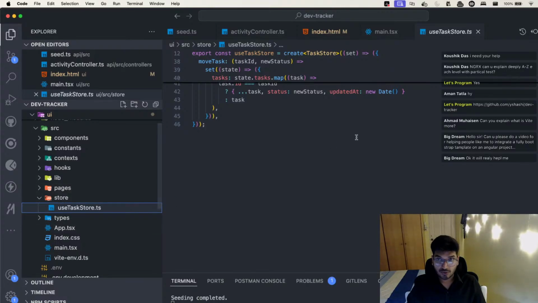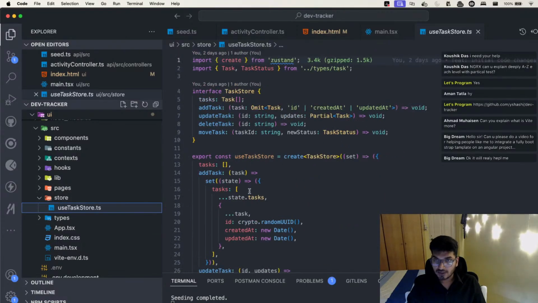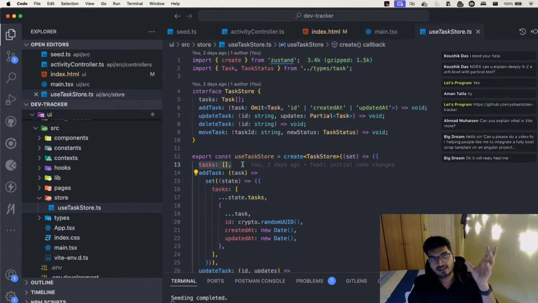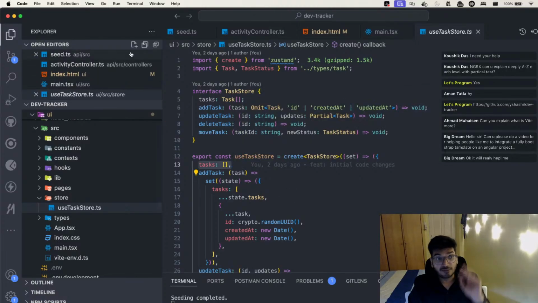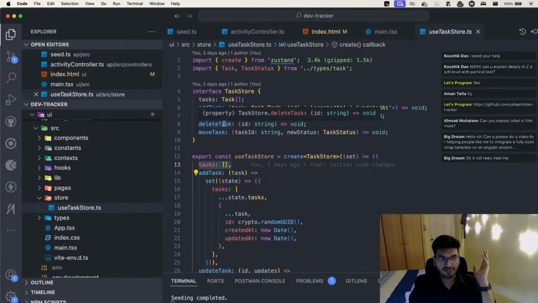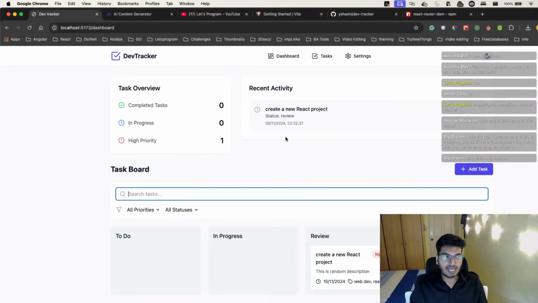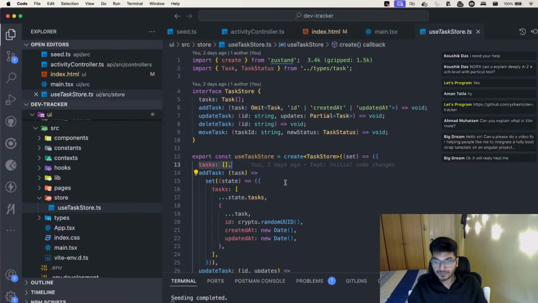So we have this store to store this particular state, and to do this in Angular, what do we do? We create a behavior subject as a service. So we will create a task service, and we will add everything inside there. We will create an empty behavior subject, and we will store the data inside that. But if you refresh the page, the whole data just vanishes. The same thing will happen here at the moment, because this is not integrated with a backend.